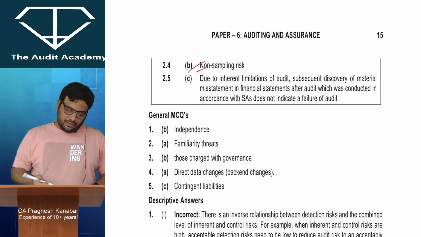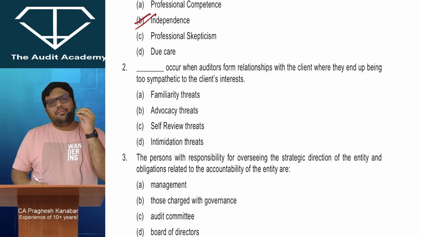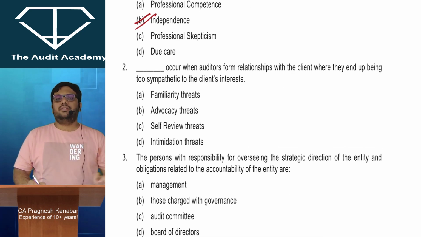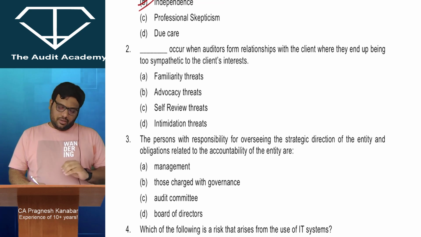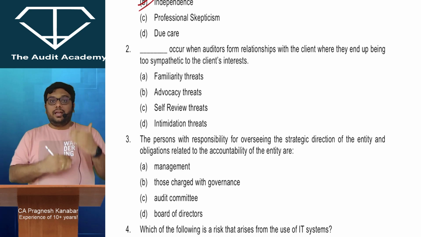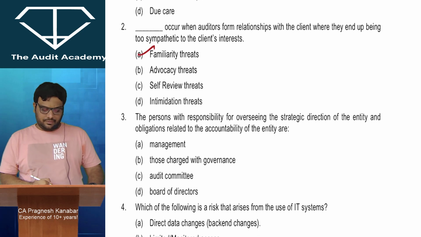So I think this will be very simple. Students can understand this. I've always said independence concept and threats to independence is one of their favorite for MCQs. Dash occurs when auditors form relationships with the client where they end up being too emotionally connected, too sympathetic to the client's interest. Familiarity threat.